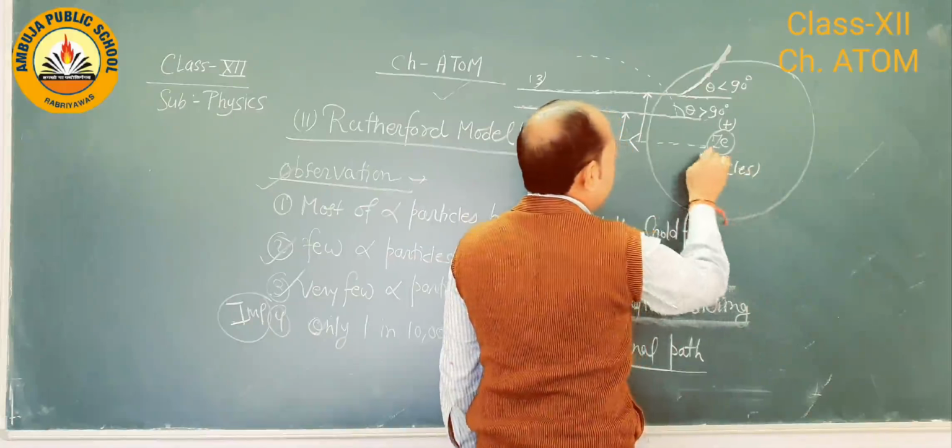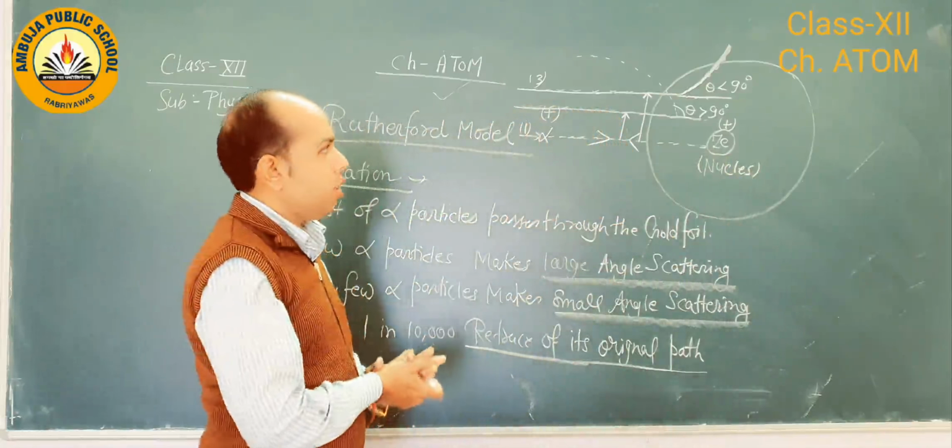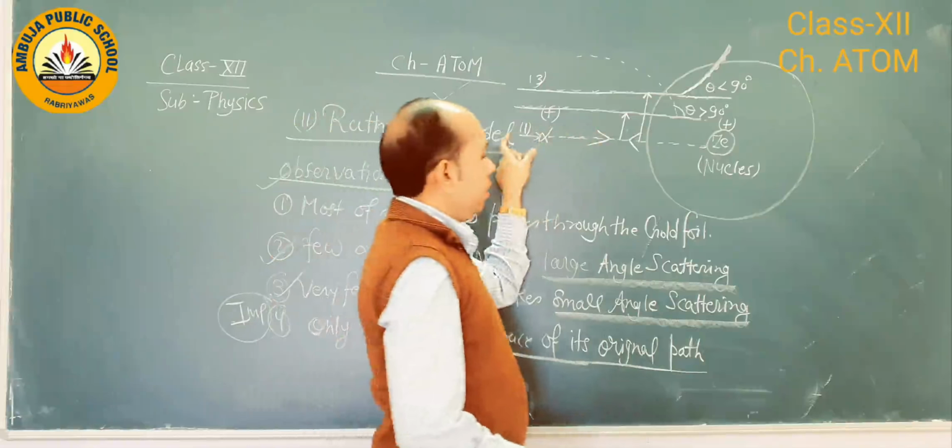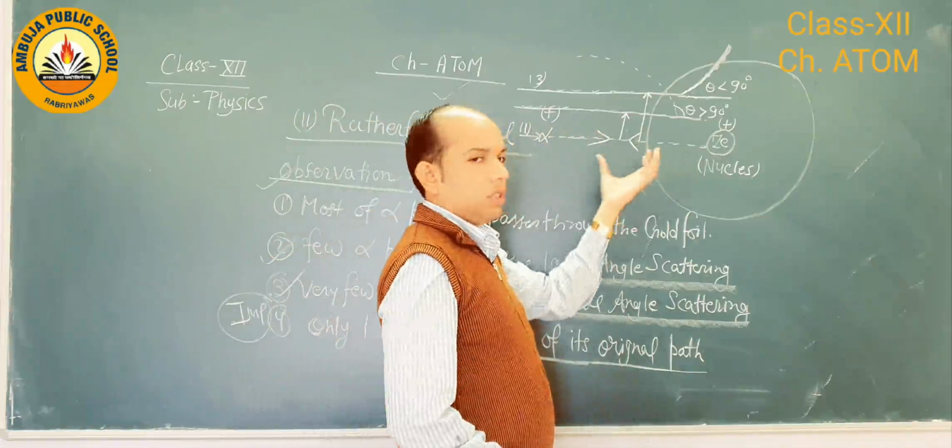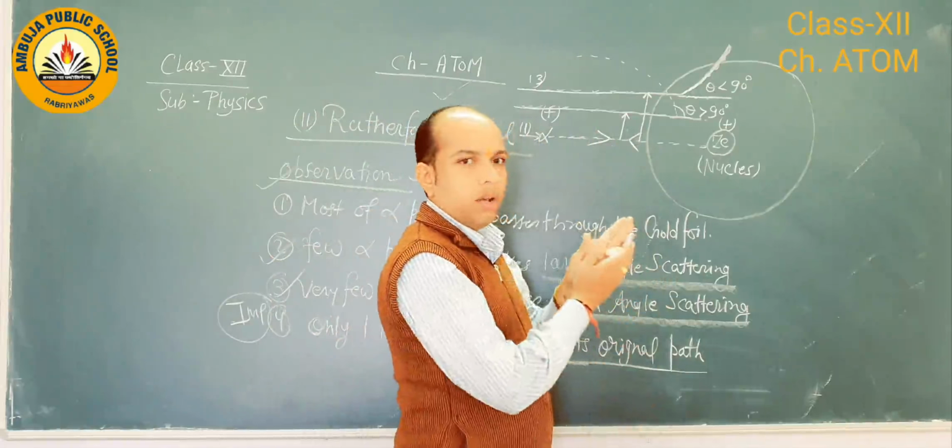He also defined the distance of closest approach, that is, how much distance the alpha particle travels along the center line during the repulsion.